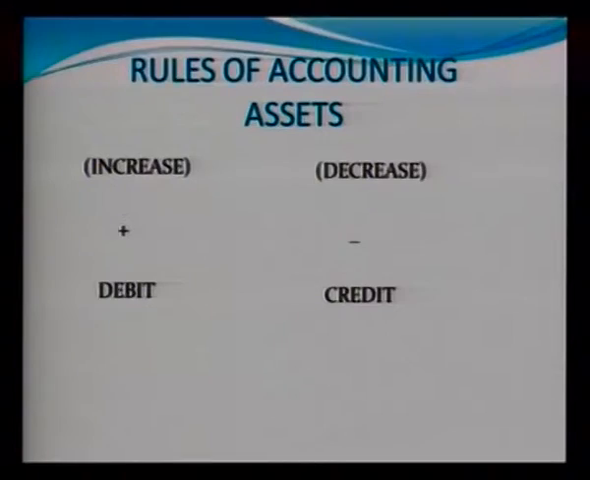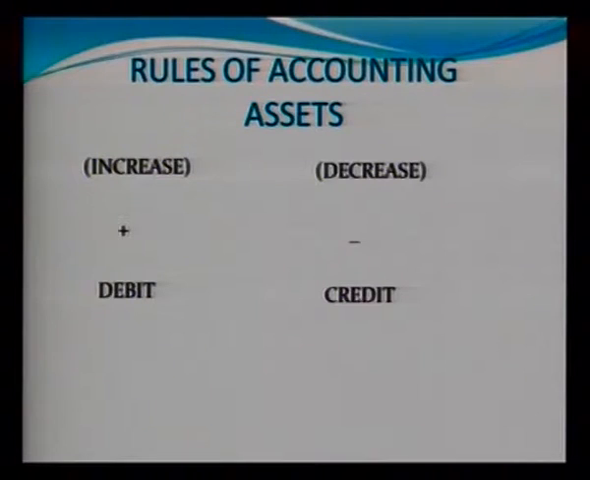Okay. So now, what are the rules of debit and credit? As we have mentioned, there are five different types of accounts or categories in the modern system of accounting. Our learners should know what the rules of debit and credit are at the time of recording the transactions in the books of account in the modern system of accounting. Rules of accounting.